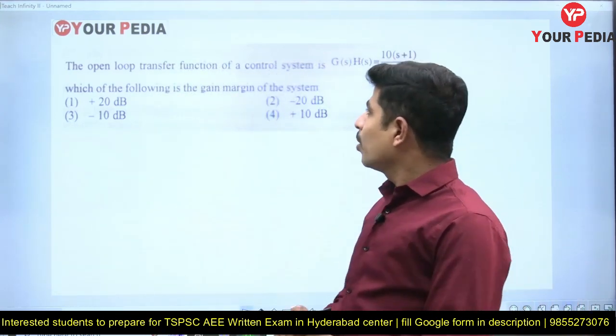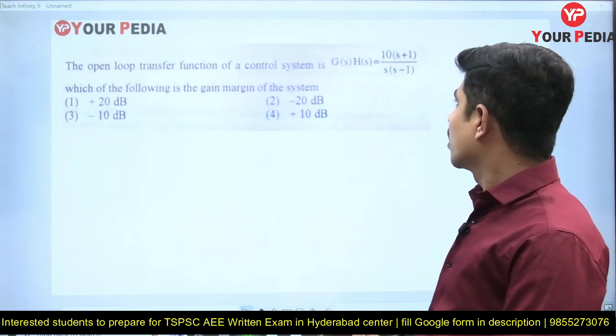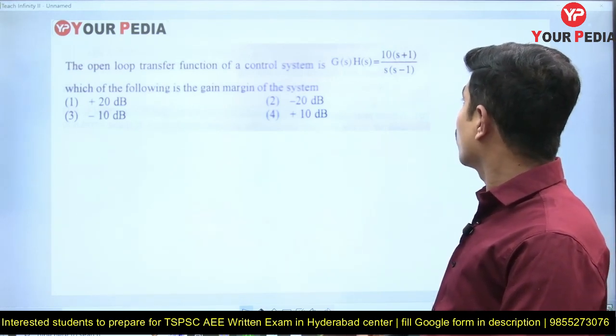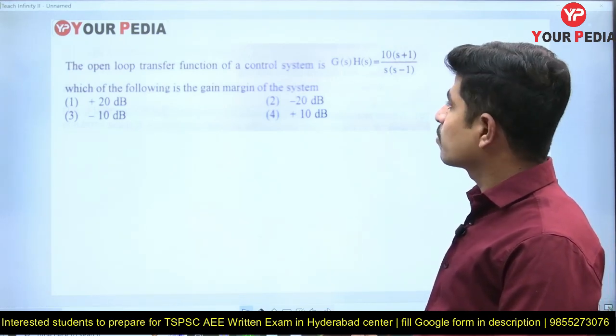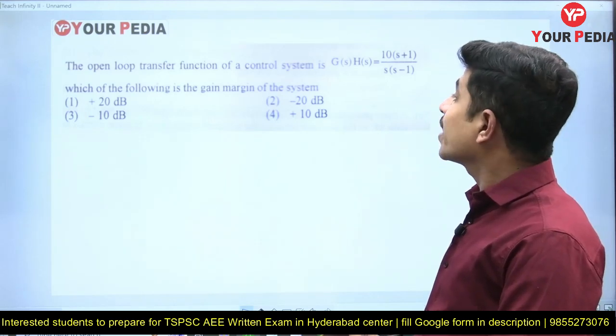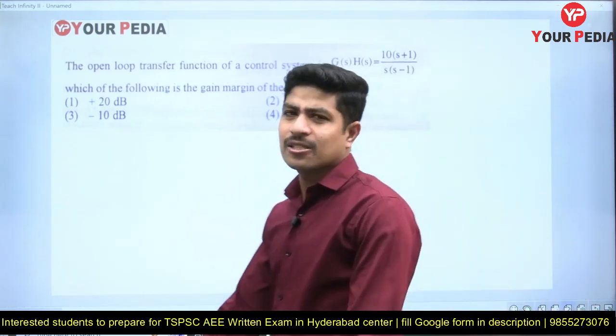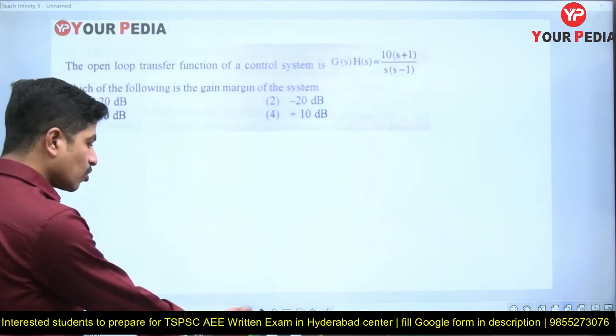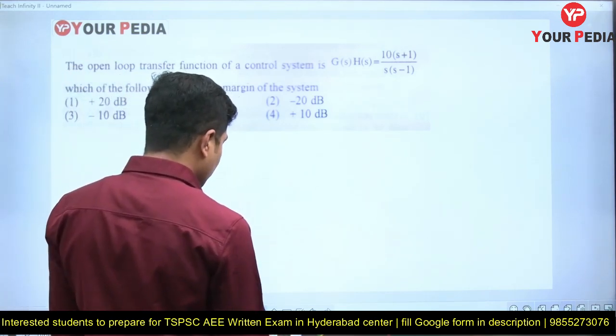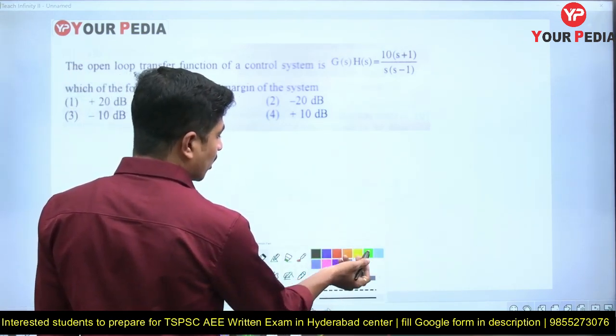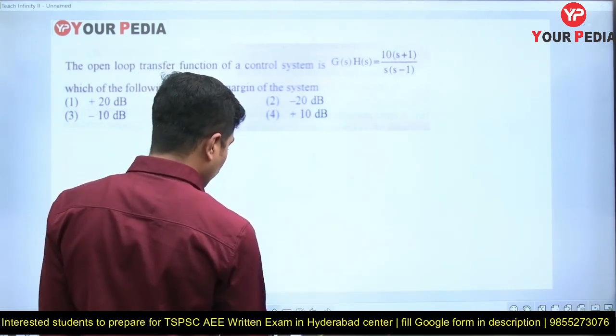The open loop transfer function of a control system is G(s)H(s) equal to 10(s+1) divided by s(s-1). Which of the following is the gain margin of the system? Simple question, just a procedure. There is no logic in that. Let me solve. Very simple, we are going to solve.